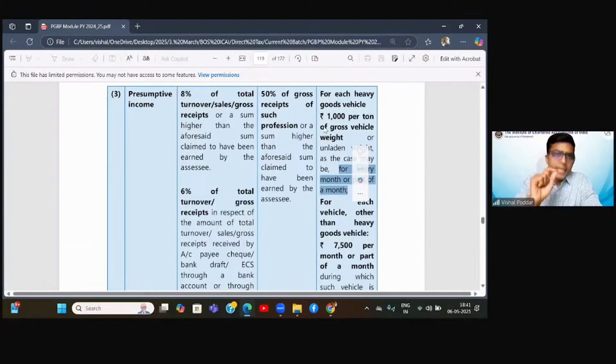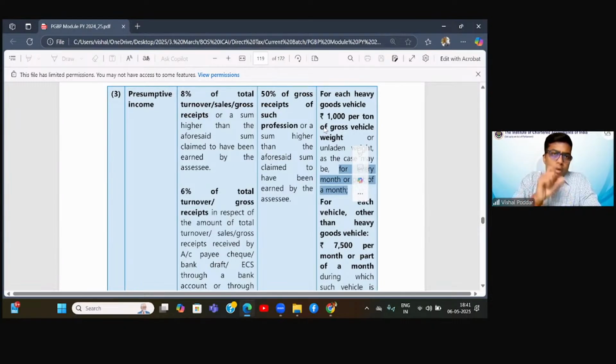So 1,80,000, which is the estimated income of 1 vehicle for the whole year, multiplied by 5. Is this clear? So how much will it be? It will be 9 lakhs. So 9 lakhs becomes the estimated income of the 5 heavy trucks.